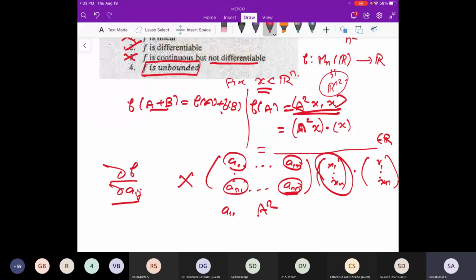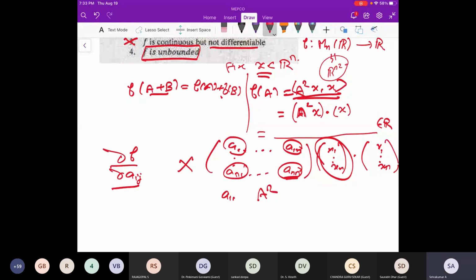Whether unbounded is true or not, we have to check. If you take A to be 1, sorry, n, and other things are 0.